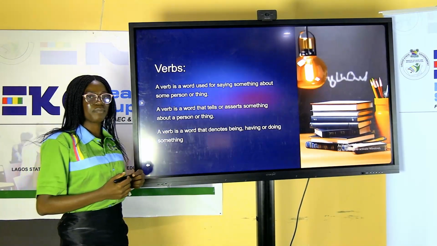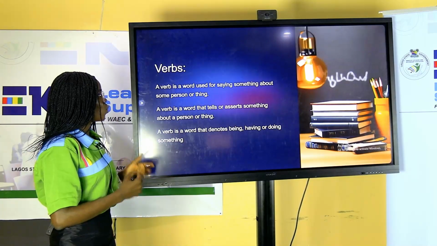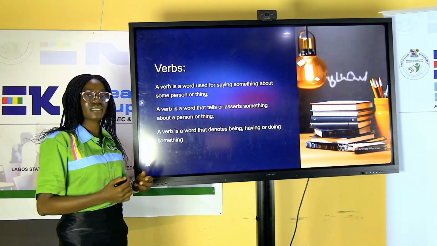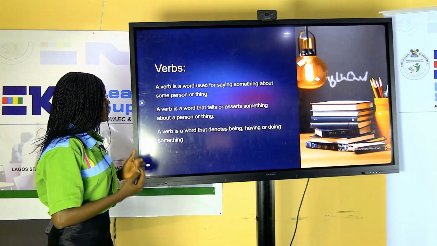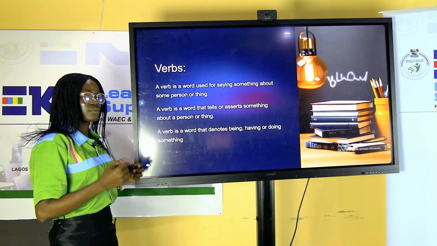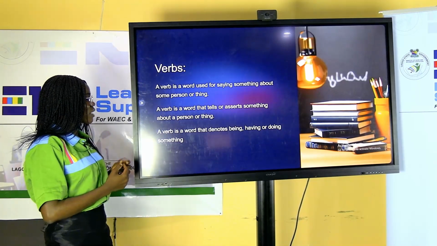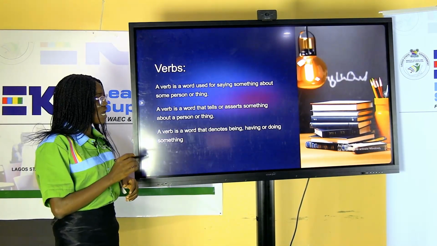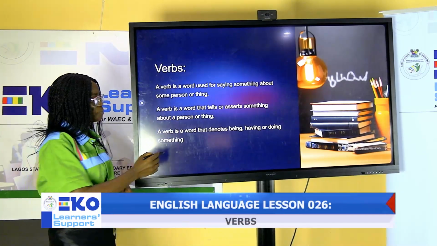Let's look at what a verb means. A verb is a word used for saying something about some person or thing. A verb is a word that tells or asserts something about a person or thing. A verb is also a word that denotes being, having, or doing something.